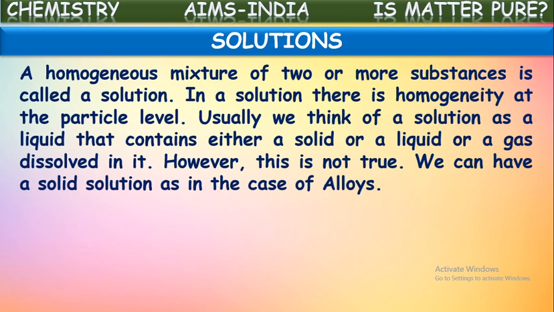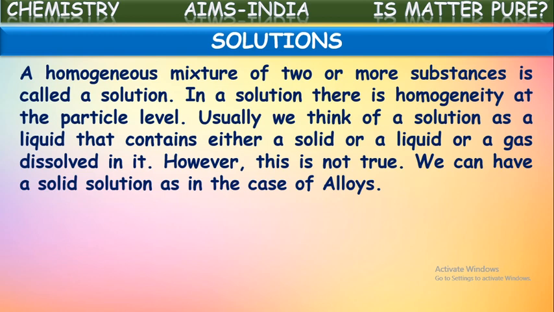However, this is not true. Not only liquids come under solutions. We can have a solid solution, as in the case of alloys. There will be some solid solutions also, as we discussed in the earlier classes about alloys. What is an alloy?